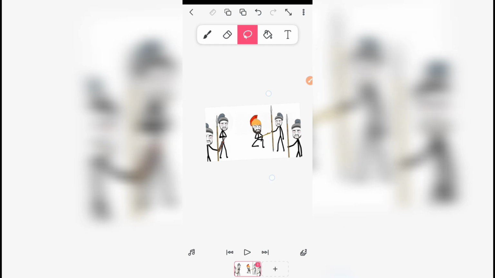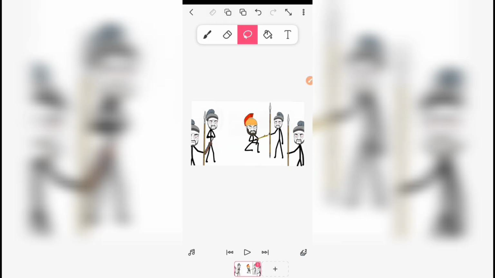Now the next thing we have to do is to create the animation. I'll be doing that using a shortcut which I've explained in my animation class.